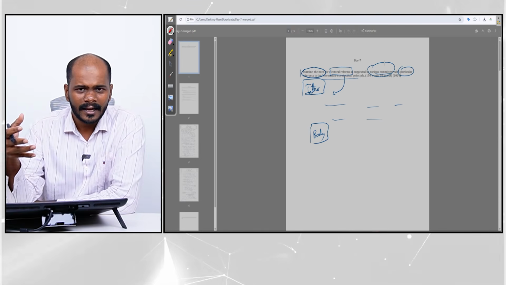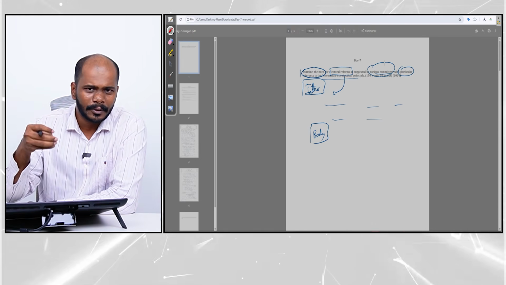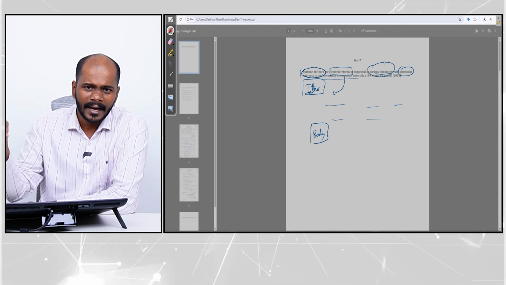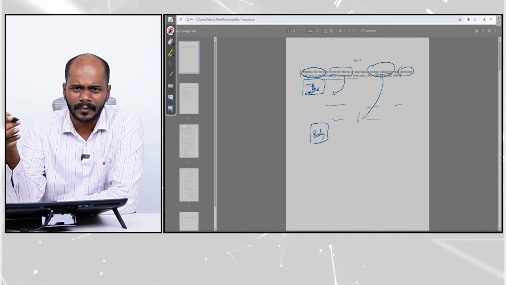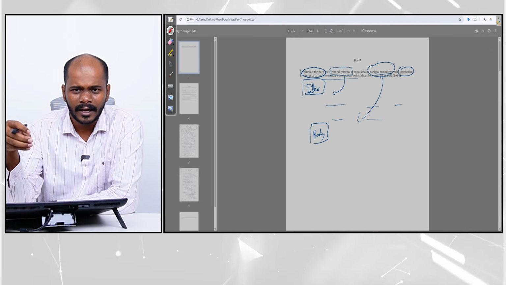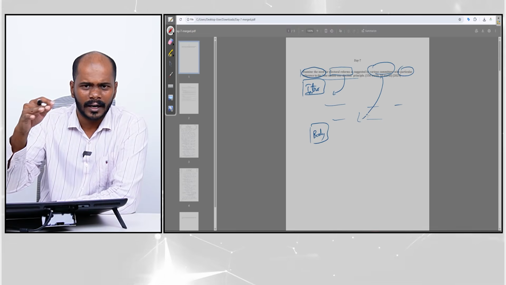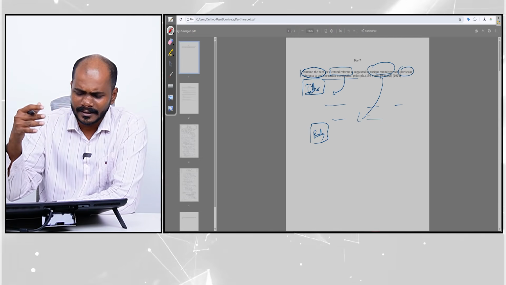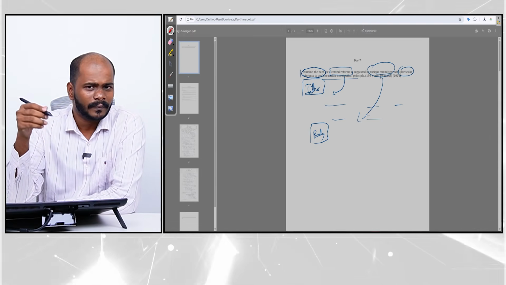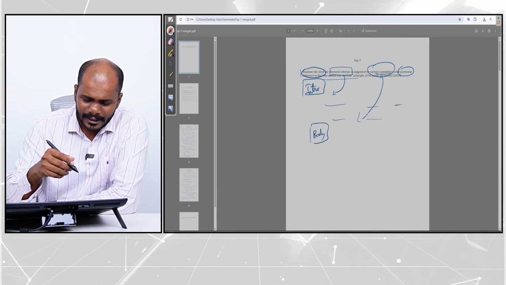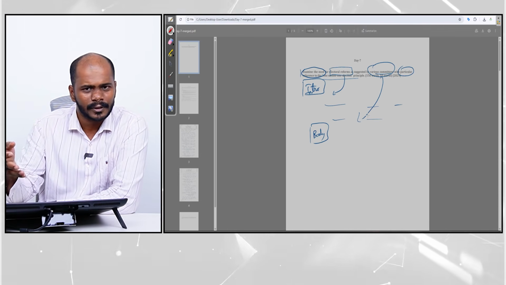We have to say that currently there are these electoral reforms that we have to do, and to substantiate that, we can give the recommendations of those committees. We should not just simply mention 1, this committee, 2, this committee, 3, this committee. We should not write like that. We have to bring out the necessity of electoral reforms, and to substantiate our point, we can mention the suggestions given by those committees.